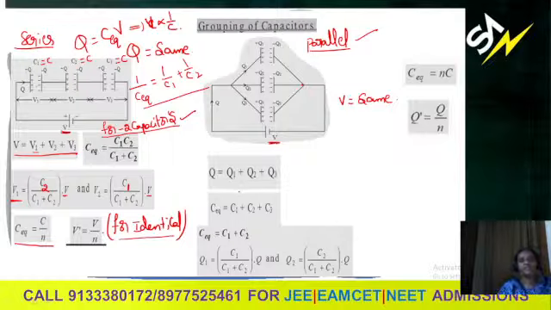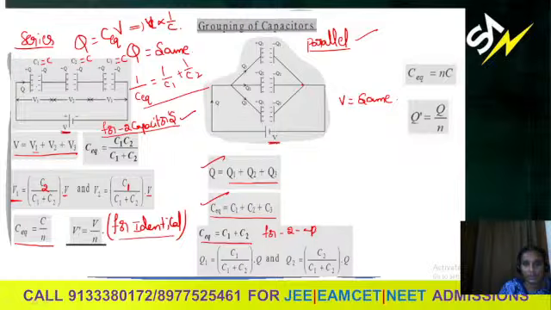Charge across each capacitor will be different. So the total charge should be equal to Q1 plus Q2 plus Q3 if there are three capacitors. Then the equivalent capacitance for the parallel combination, if there are three capacitors, should be C1 plus C2 plus C3. If there are two capacitors, C1 plus C2. Whereas charge is different across each capacitor.